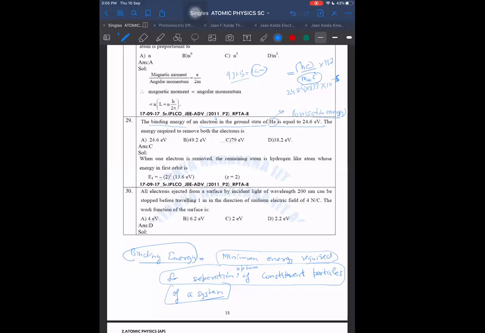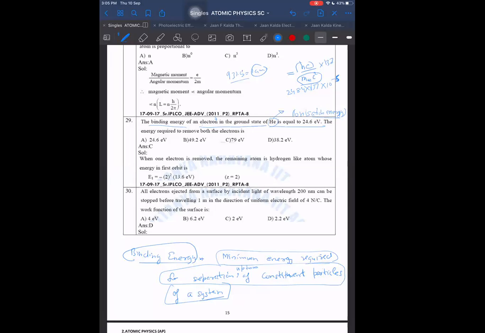But if I want to separate the earth from the sun, then I have to go very, very far away, so that the gravitation due to the sun on the earth becomes negligible. So that means the definition of infinity depends upon where the forces holding the things together become negligible. For nuclear forces, those become negligible even if we go just a few angstroms, or even less than angstroms.